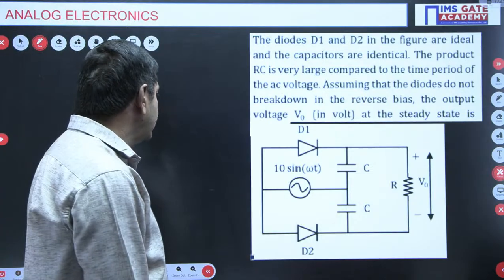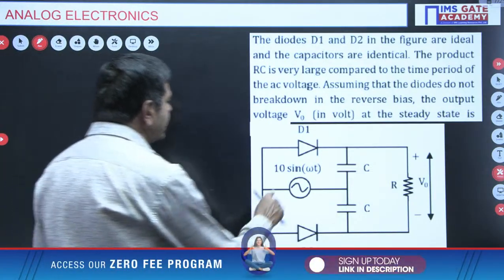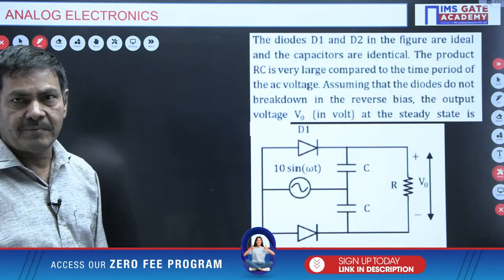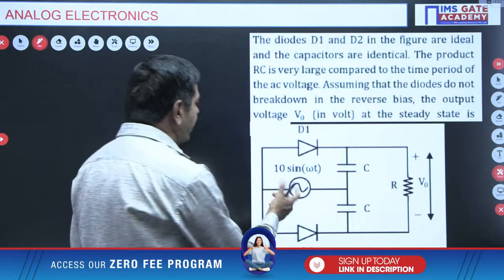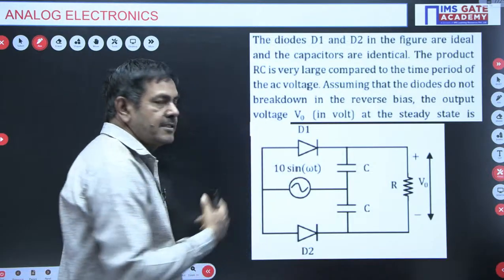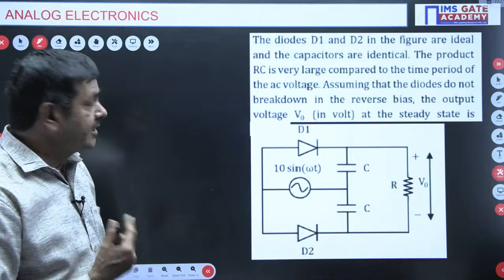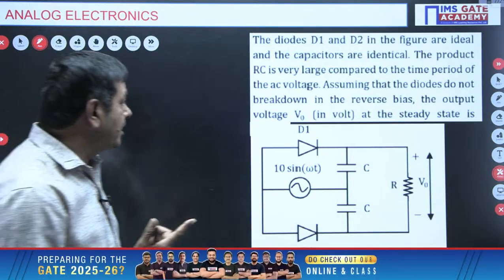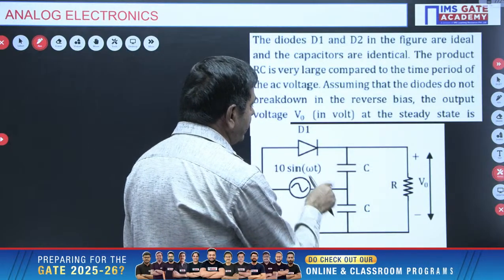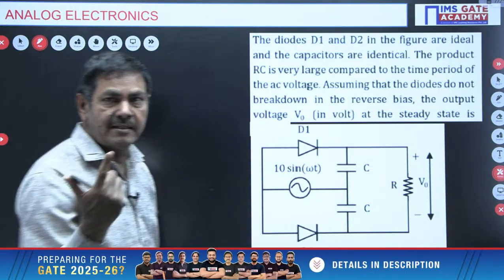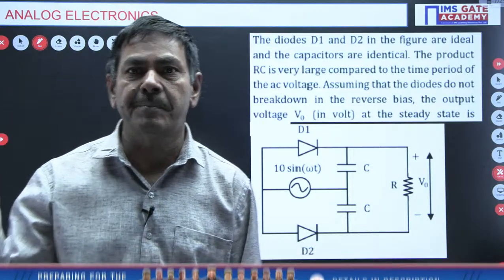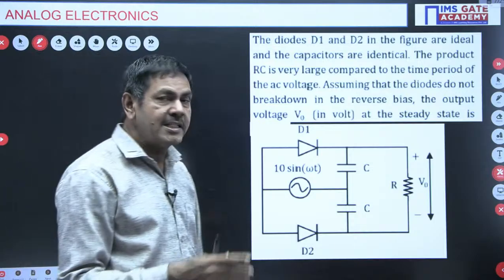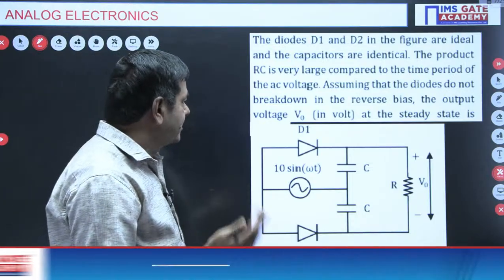How can we tackle this now? This is nothing but a sinusoidal waveform, 10 sin omega t. During the positive pulse, you need to identify which diode is on and which diode is off, and during the negative pulse, which diode is on and which diode is off. If the diode is on, it is going to charge the capacitor. If the diode is off, no charging of the capacitor is done. The charging of the capacitor entirely depends upon the conduction of the diode only. If a diode is conducting, then the capacitor will be charged.